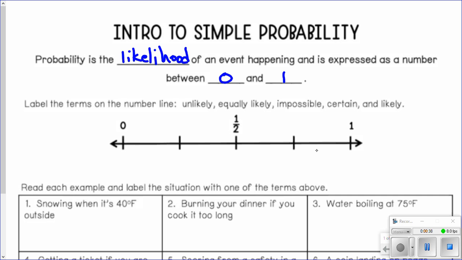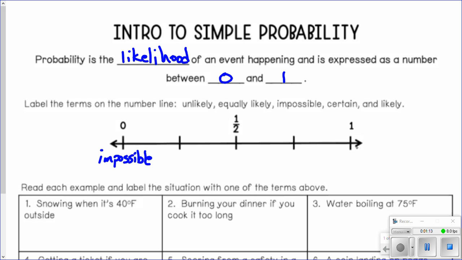So from 0 to 1, at the bottom end of the scale, 0 would be impossible. If something has a probability of 0, that means it's impossible for it to happen. What's something that would be impossible? How about the probability that you can make yourself invisible? That probability is 0, at least today. Maybe one day you can, but today it's probably impossible.